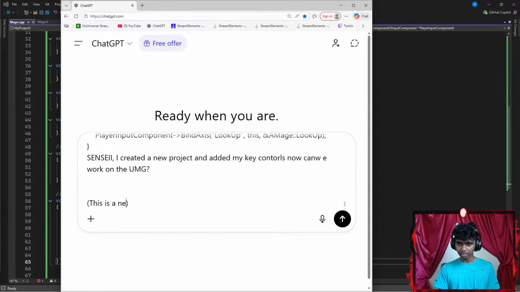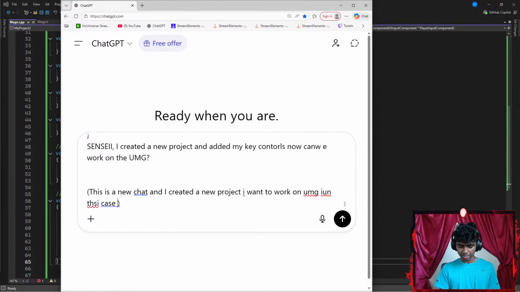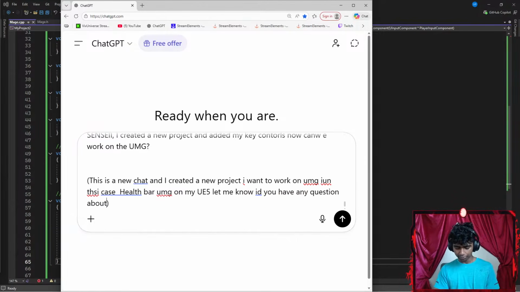this is a new chat and I created a new project. I want to work on UMG, in this case a health bar. I want to go ahead and add a health bar UMG on my Unreal Engine 5. Okay, let me know if you have any questions about my project so far.